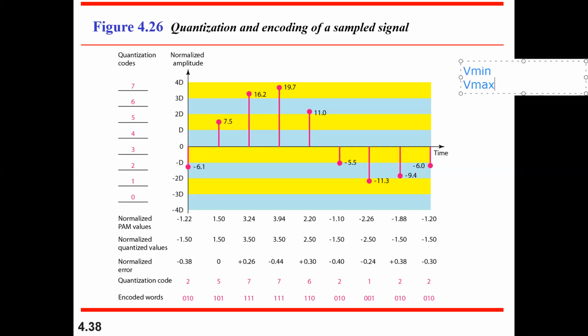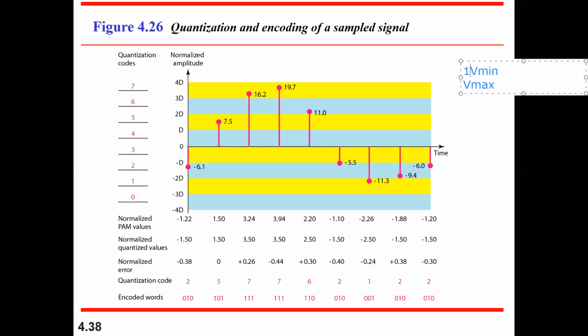It may be in terms of volts, it may be in terms of anything: maximum amplitude and minimum amplitude. This is the first step: identify the minimum and maximum amplitude level.